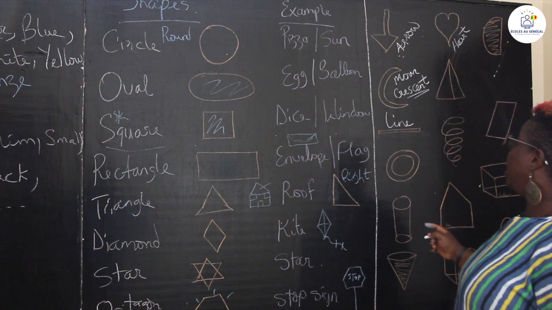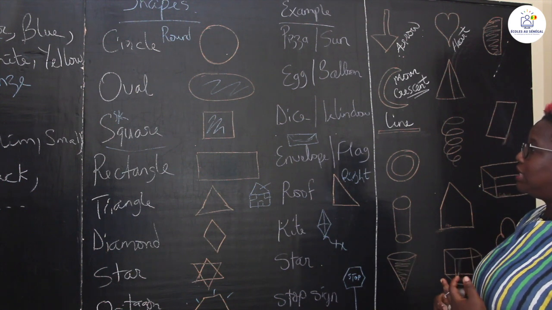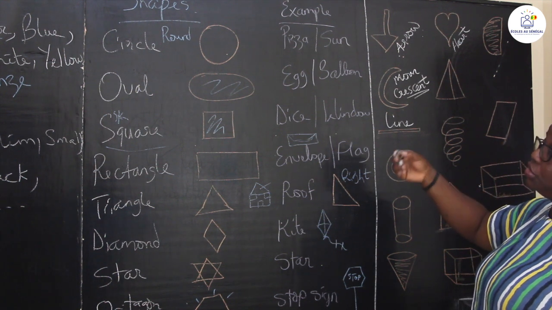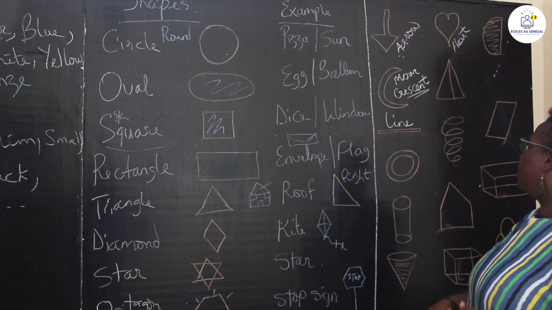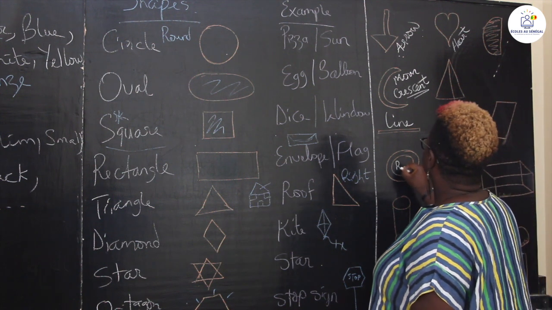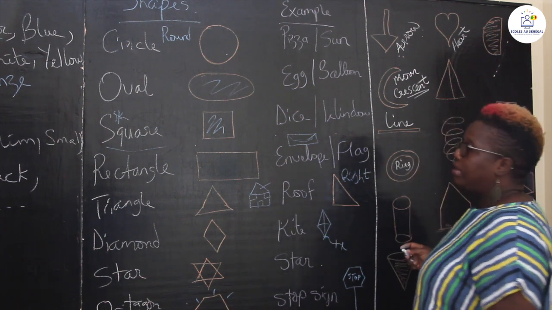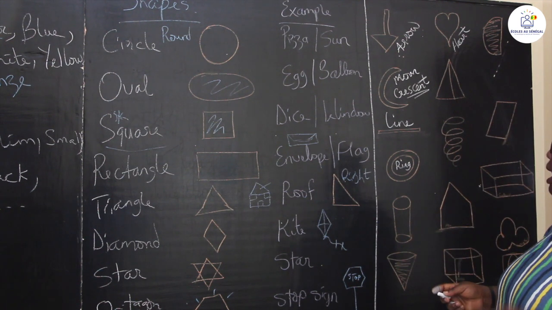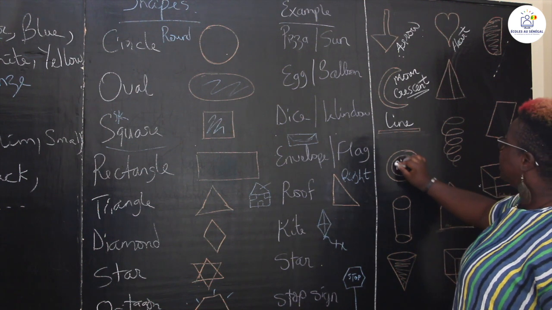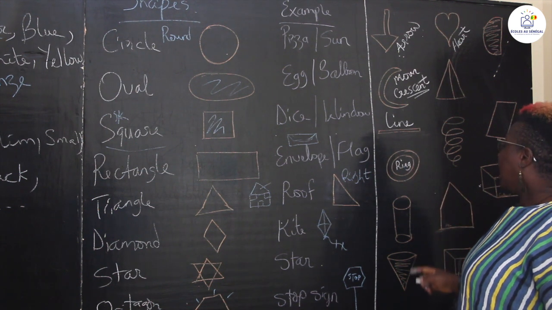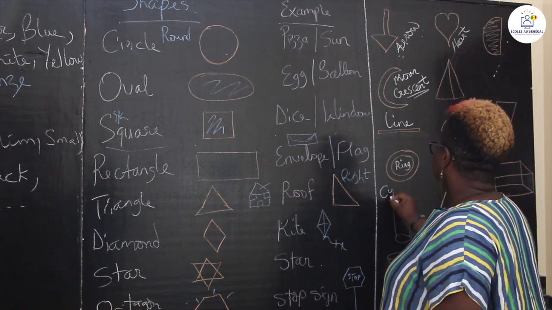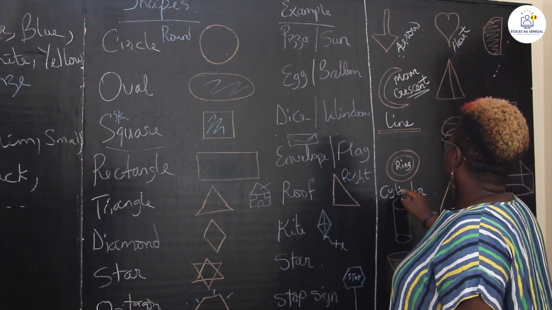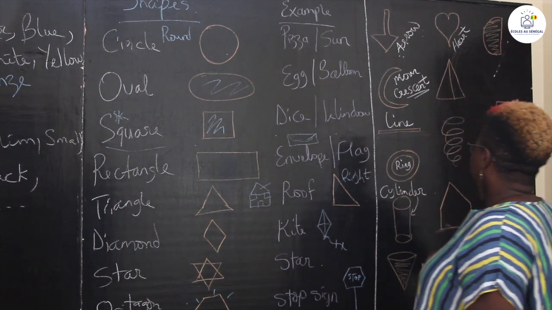So this is a ring because it has a hole in the middle, just like this one that I have, you see? Well, it could be a circle if you wanted to, but we will call this a ring. Ring, c'est une bague. So a ring and an earring. There's an empty space here. Okay. And then this is a cylinder. This one is a cylinder.